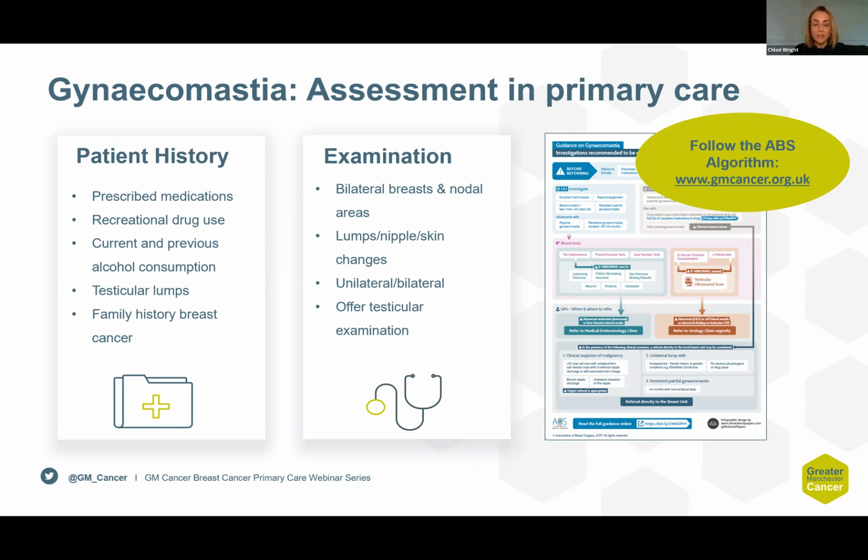current or previous alcohol consumption, ask about testicular lumps and any family history of breast cancer. Examination should include bilateral breasts and nodal areas, presence of any lumps, any nipple or skin changes, and if any gynaecomastia is unilateral or bilateral, and to offer testicular examination.